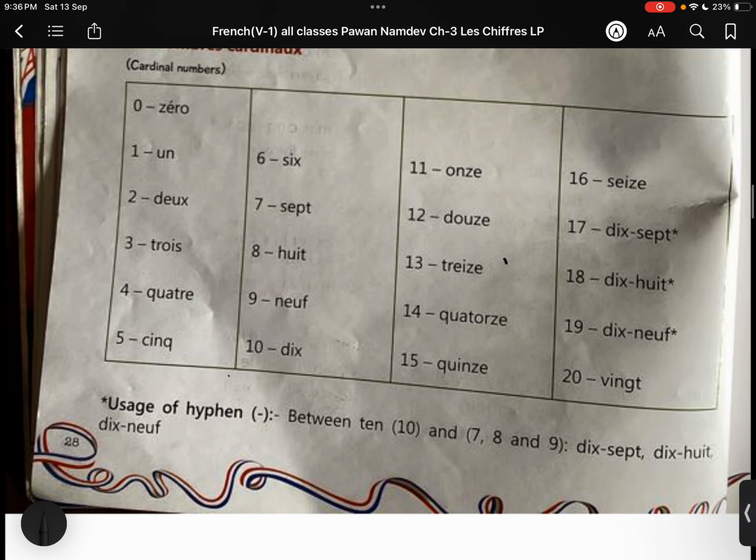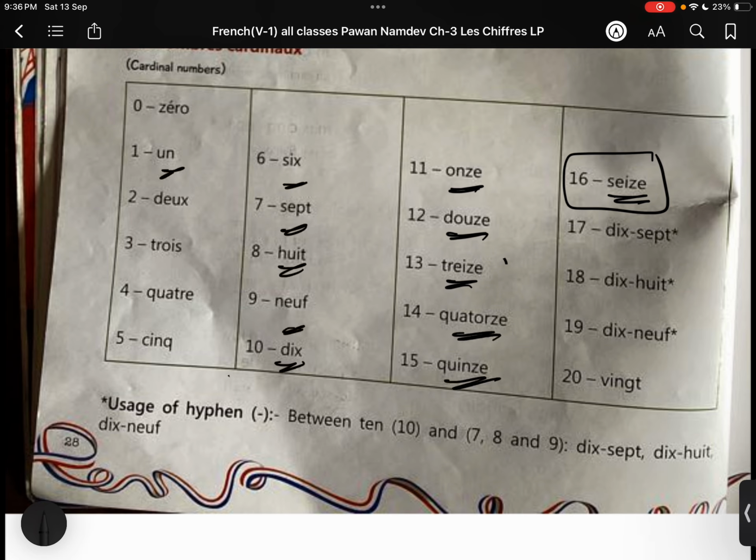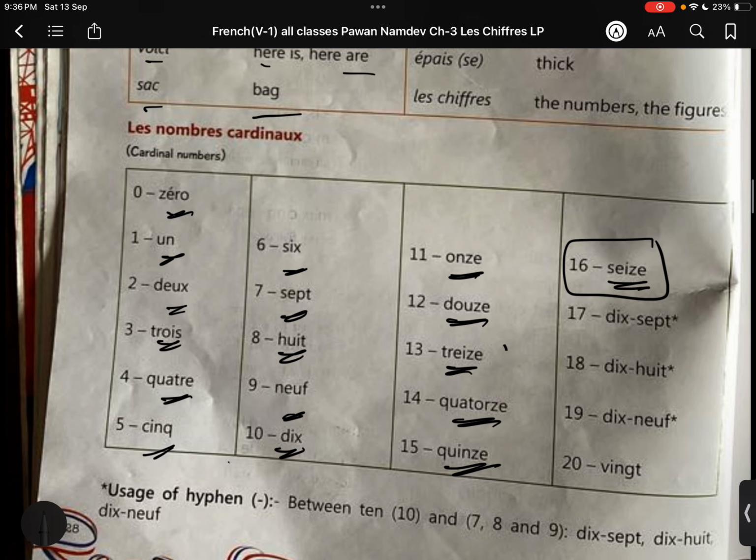Now numbers are very important. You only have to learn till 16. Why till 16? Because those words are single words. See, all are single words. Why do we have to learn them? Why are single words important? Because if two words are there, we can easily make the number.